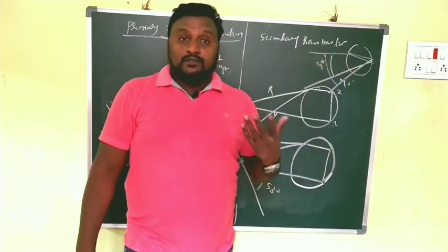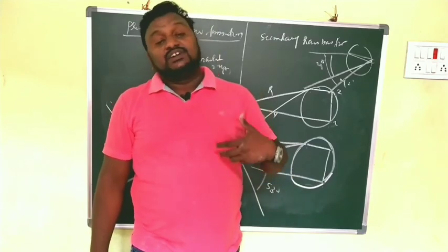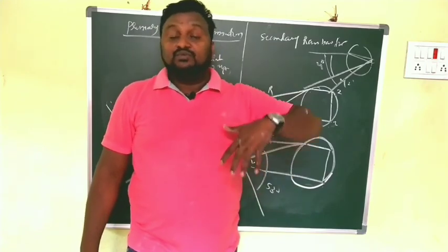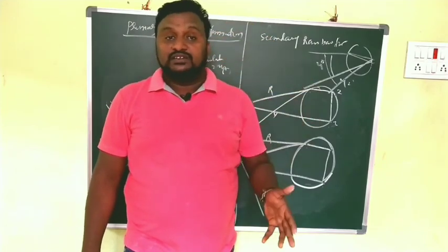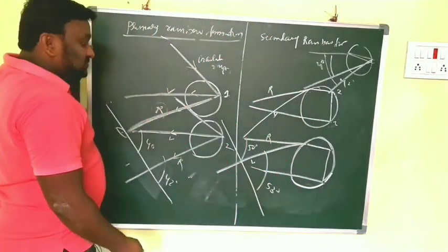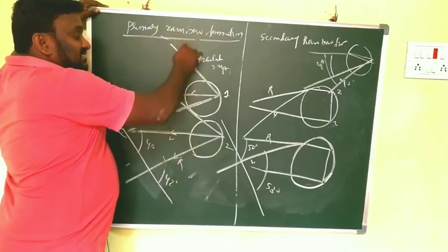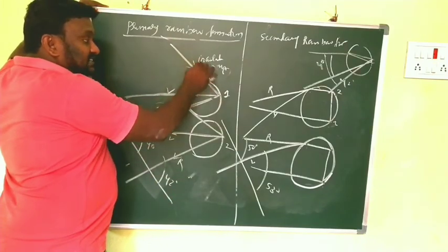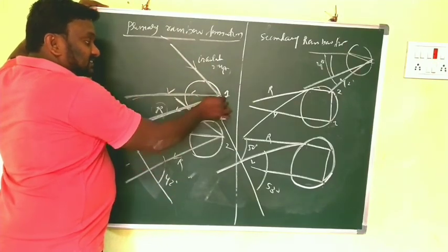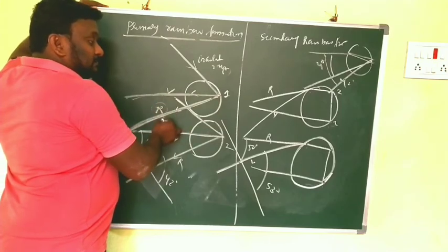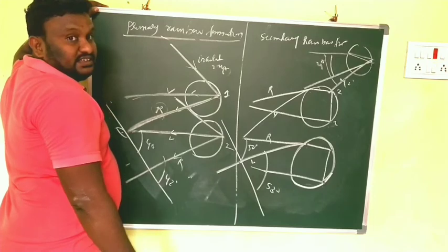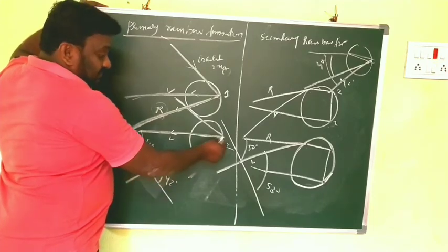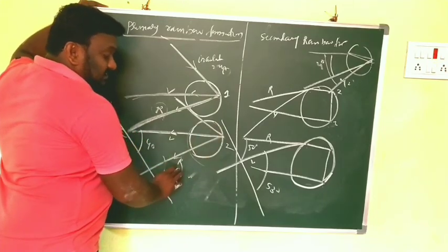Clear, children? After that, in case of primary rainbow formation, we will feel that the red color is at the topmost point, only because of that. Here this is very clear. When the light ray is entered, this is the first raindrop. When the light ray is entered, we can see like this: violet, and this is red, so violet is deviated more. In this case, here again the same violet and red.